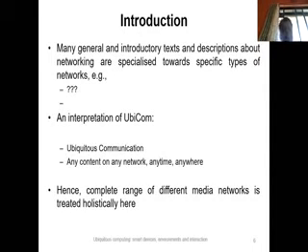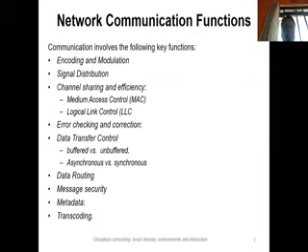Hence, the complete range of different media networks is considered holistically in this chapter, or you can say in this entire concept. Now, these are some network communication services or functions.